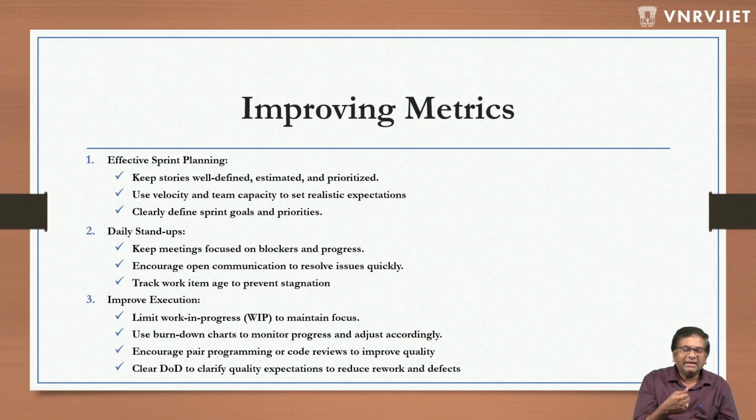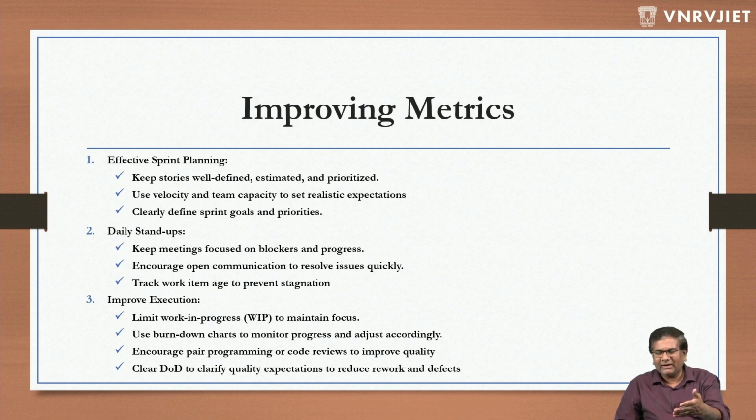Next is improve execution. This is daily execution. Limit work in progress to maintain focus. I'll talk about work in progress a little later, mostly in Kanban. But work in progress is how many story points a person is working on at a time. That's very, very important. For example, a very experienced user might want to take 3 stories at a time. No, that's not the right approach. Take a story, finish it, then take another story. So limit the number of stories being worked on.